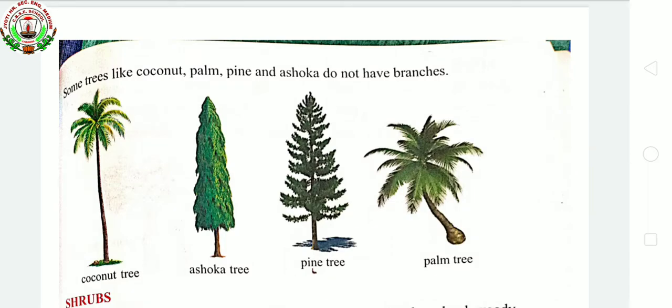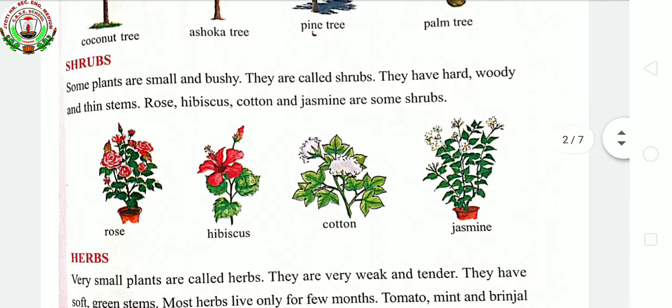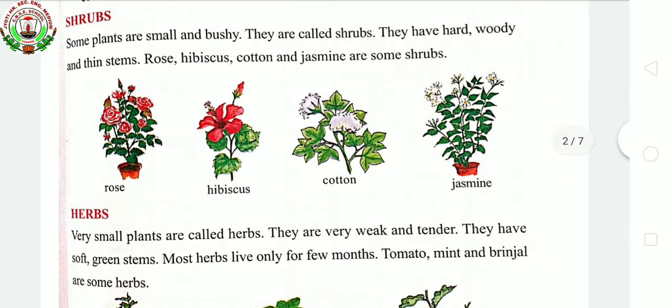Okay children, now let us see shrubs. Some plants are small and bushy. What is it? Bushy. They are called shrubs. They have hard, woody and thin stems. Rose, hibiscus, cotton and jasmine are some shrubs. Children, what are shrubs? Shrubs are different from the trees. Trees are very big, but shrubs are small and bushy.